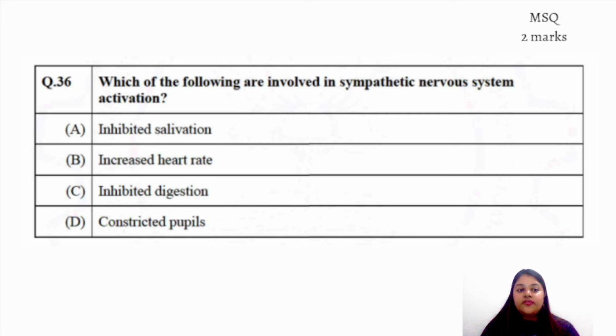Which of the following are involved in sympathetic nervous system activation? What happens in the sympathetic nervous system? Fight, flight, freeze. Freeze has been added much more recently than fight and flight. Okay, so inhibited salivation. Obviously if we would salivate much, digestion and metabolism would become very fast, we would lose our energy much quicker.